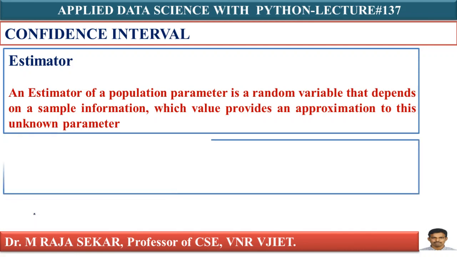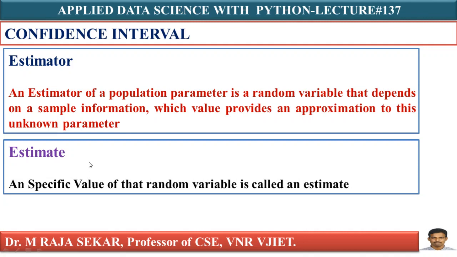Then we will try to understand what is an estimate. An estimate is a specific value of x bar, s square, or p cap. Just understand, this is simple. What is an estimate? A specific value. That may be the x bar value, the sample variance value, or the sample proportion value.